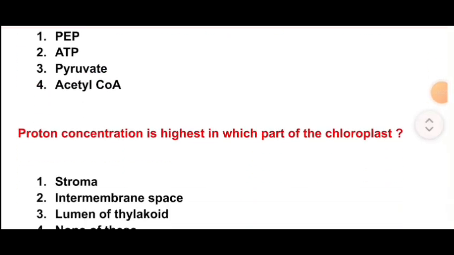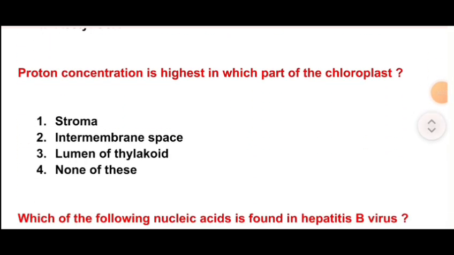Next question is, proton concentration is highest in which part of the chloroplast? Stroma, intermembrane space, lumen of thylakoid, none of these. So the correct option is option number C, lumen of thylakoid. It is a part of chloroplast.